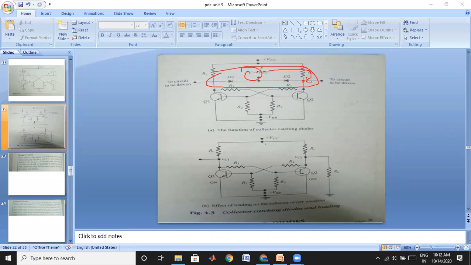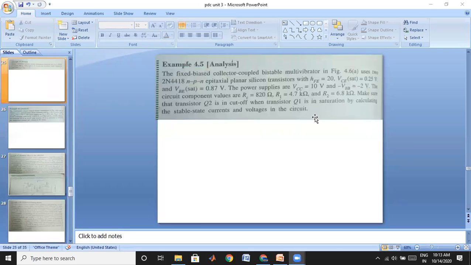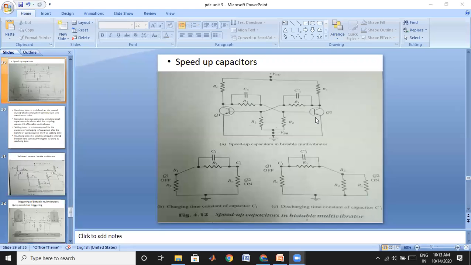In today's class, we are going to face one more problem regarding this bistable multivibrator, that is the response. Suppose one transistor is in the on state and the other transistor is in the off state.